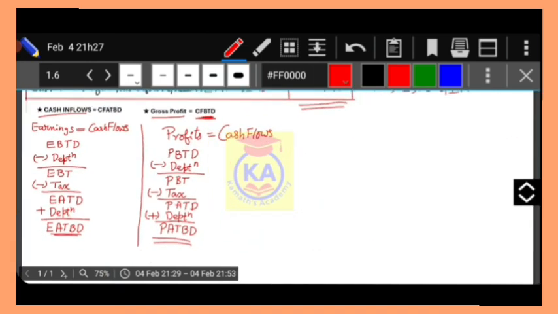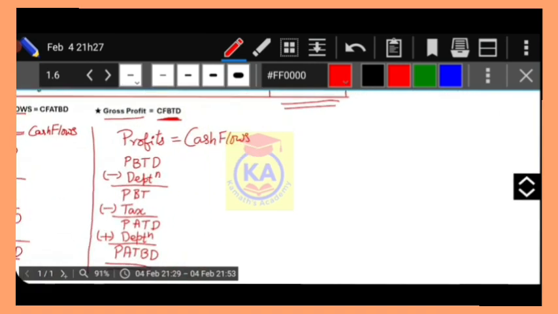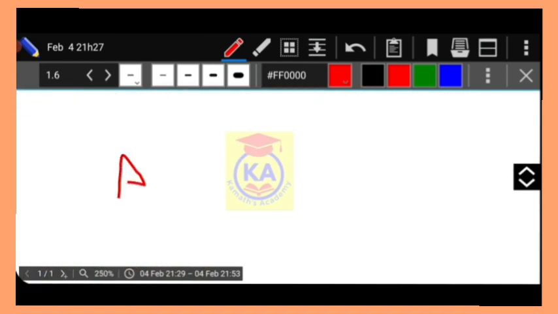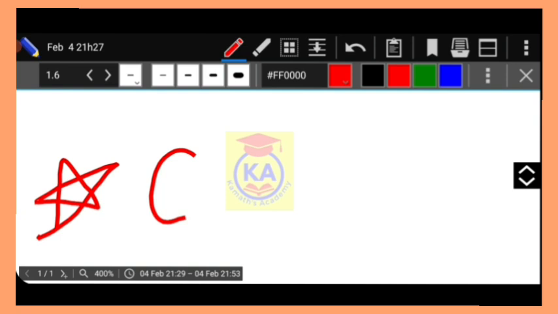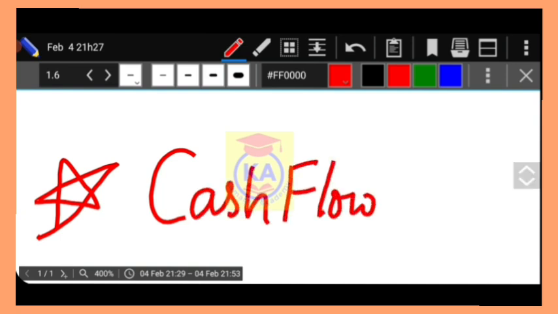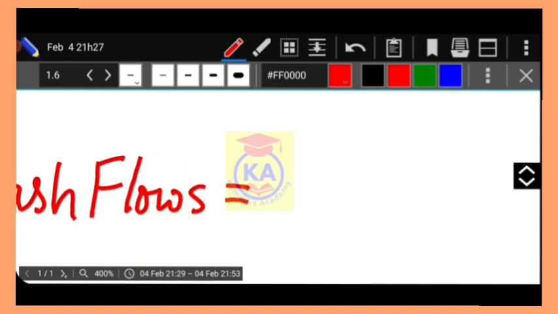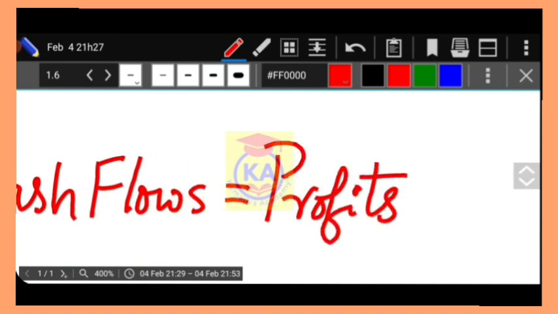Please make a note of this format also. I'll be writing here in star so that you don't forget: cash flows is equal to profits is equal to earnings.